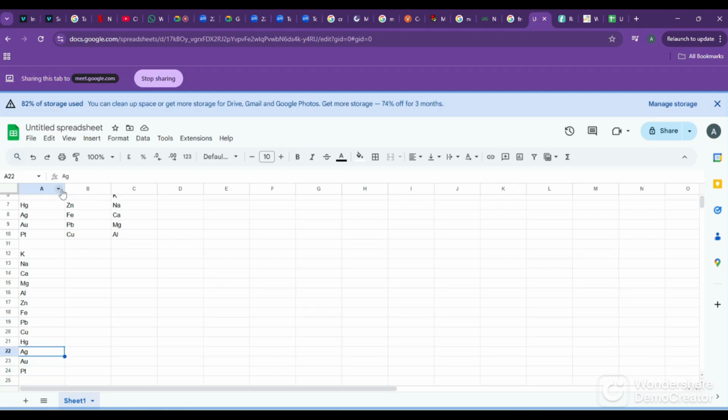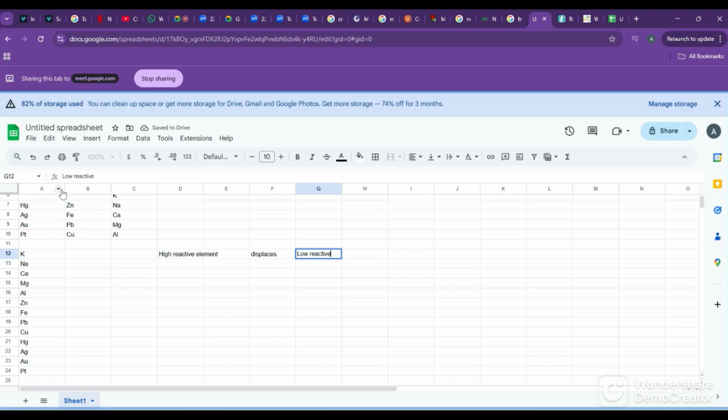Why? If there is a reaction, a high reactive element can displace a low reactive element.